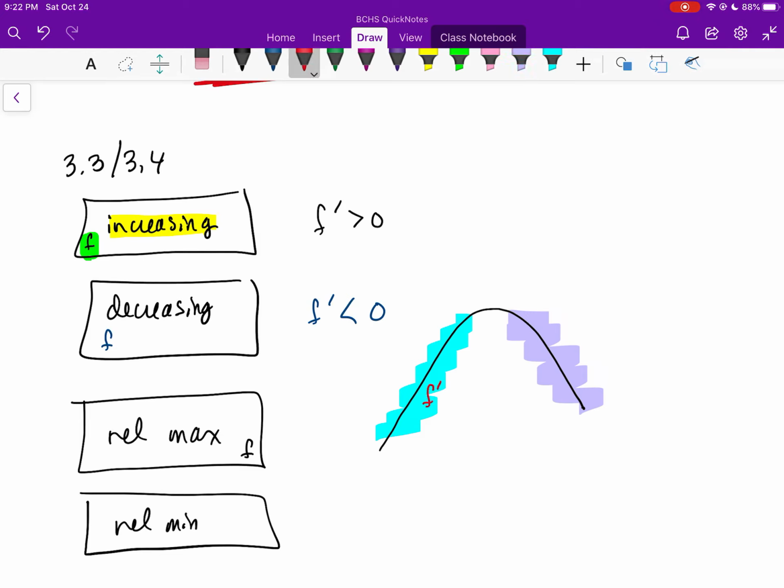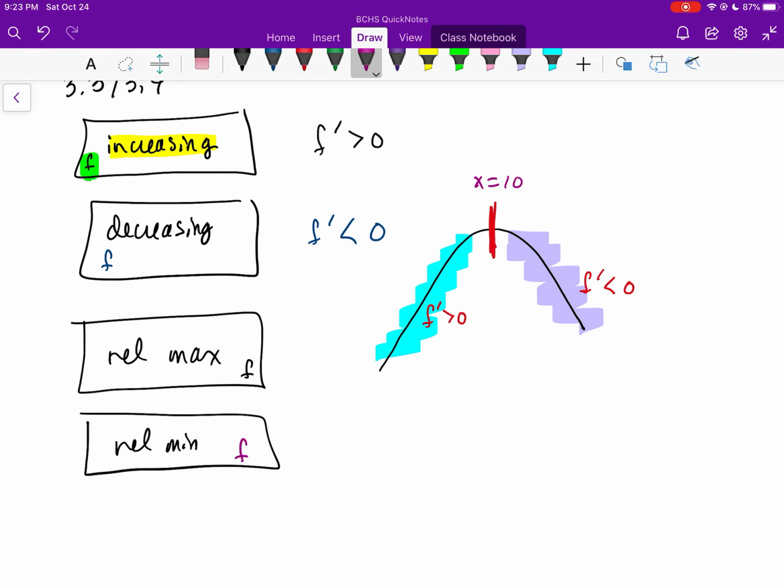What's really going on is f prime is greater than 0, then f prime was less than 0. At this particular point, call the derivative of the function of interest out by name. Don't just say it. Call it f prime or f double prime or f triple prime, depending upon whatever function you're dealing with. f prime changed from positive to negative at maybe x equals 10. Then call out the relative max that way.